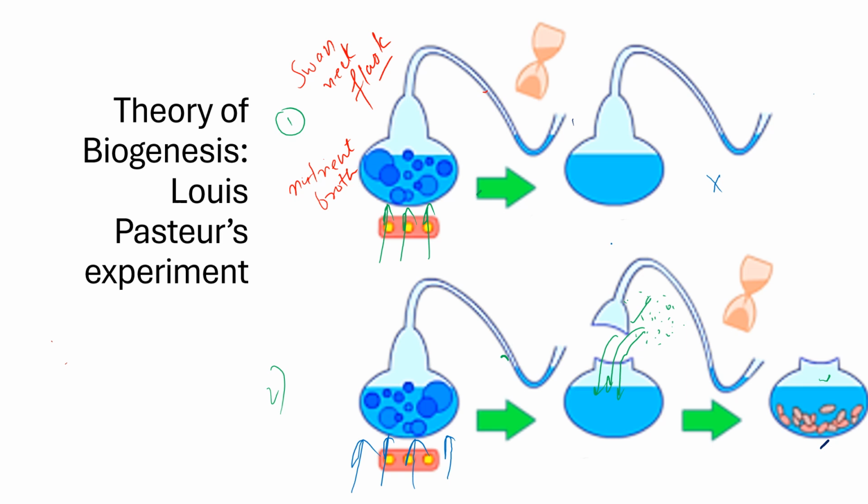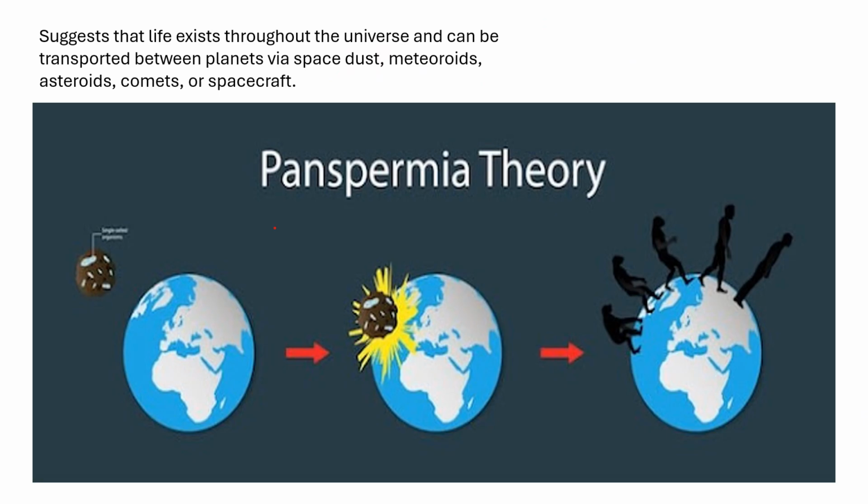So he concluded from his experiment that when life that was existing in the air came in contact with the nutrient-rich broth, only then did life originate. So with this theory, he said life can originate only from pre-existing life, but spontaneous generation of life cannot happen. So, this was all about the theory given by the great scientist Louis Pasteur.